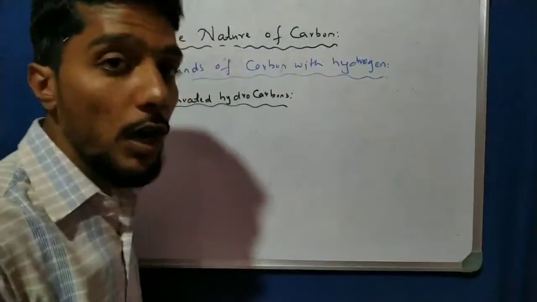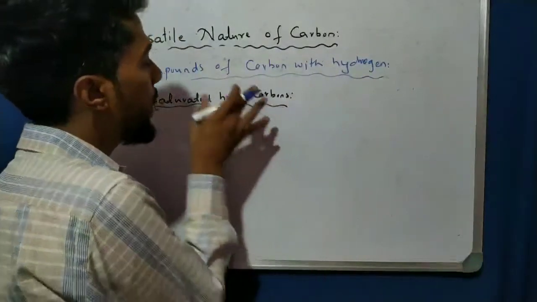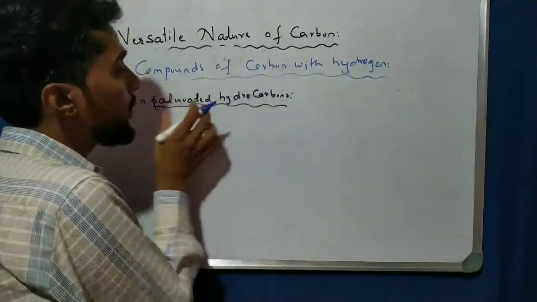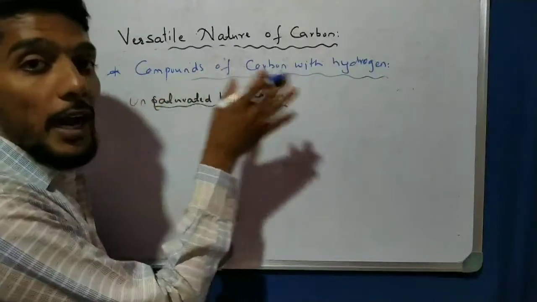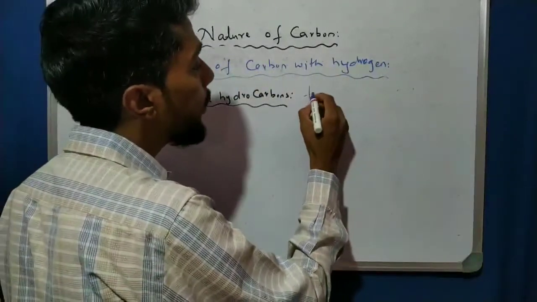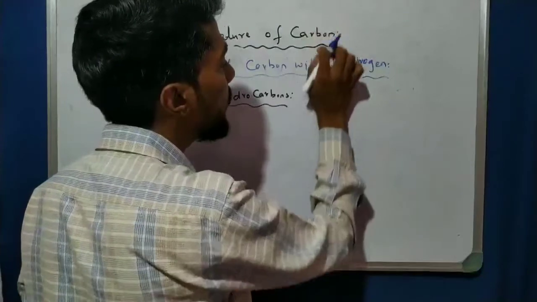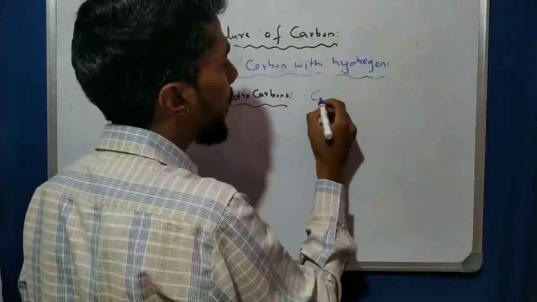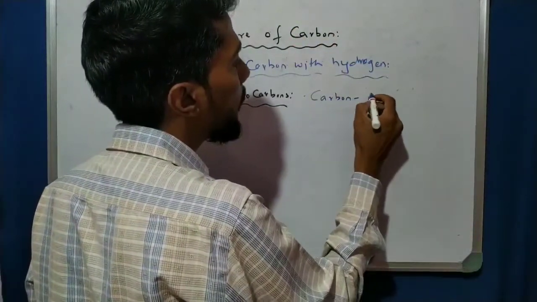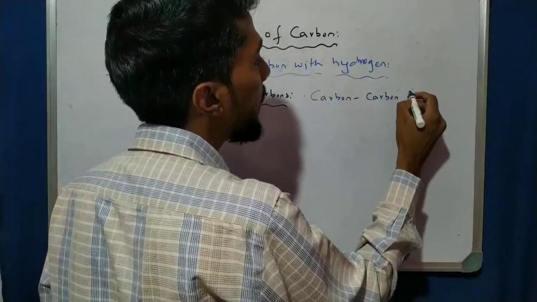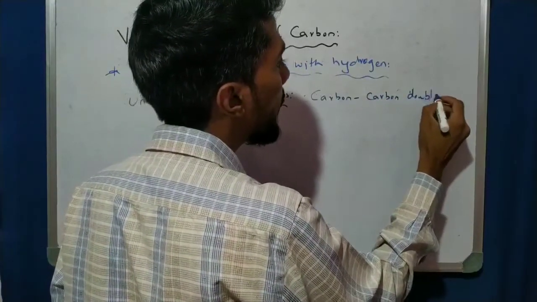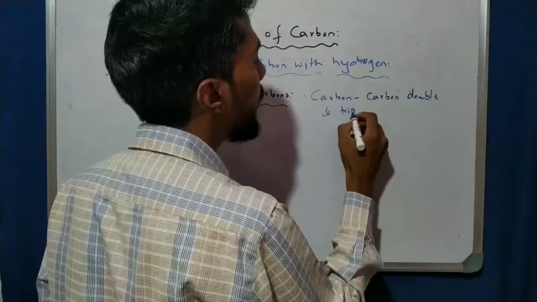So we know that unsaturated hydrocarbons are hydrocarbons having what? Having carbon-carbon double and triple bonds.